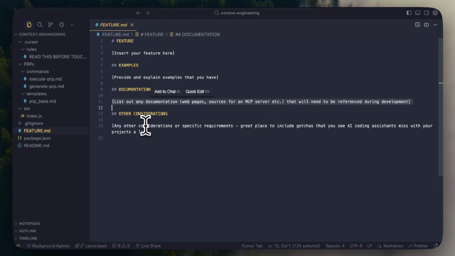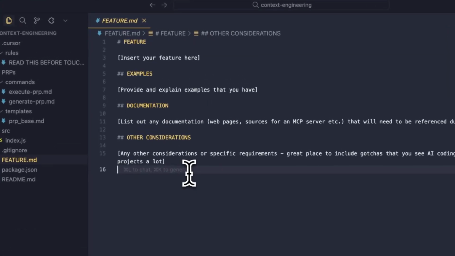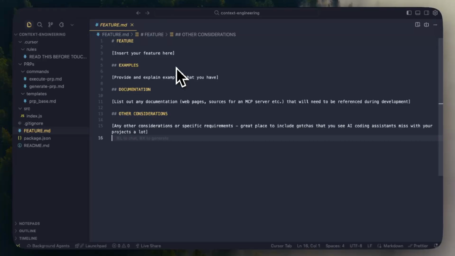Finally, you will add any other considerations or common mistakes that people or AI make. And in a minute, I'll show you an example of exactly what to put for each section, and I'll show you how much better the outcome will be from using this flow with Cursor or Claude Code.